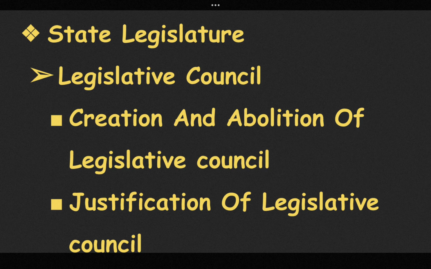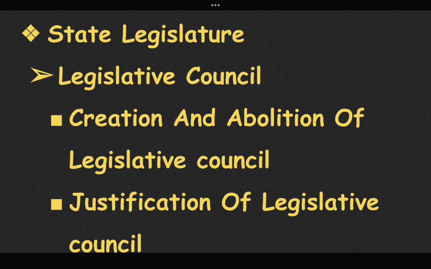Composition of the Legislative Council: one third of the members are to be elected by the MLAs of the state, one third by the local bodies, meaning municipality, panchayat, etc., 1/12 by the teachers, who should be residents of the state and not below the rank of secondary level, and 1/12 by the graduates of the state, graduates of at least 3 years standing.